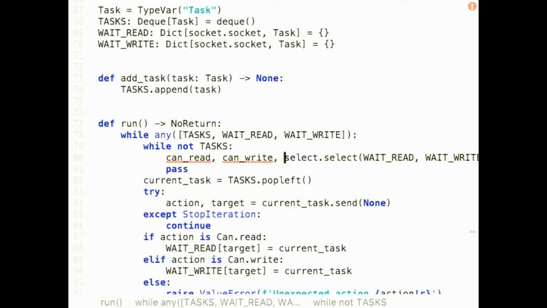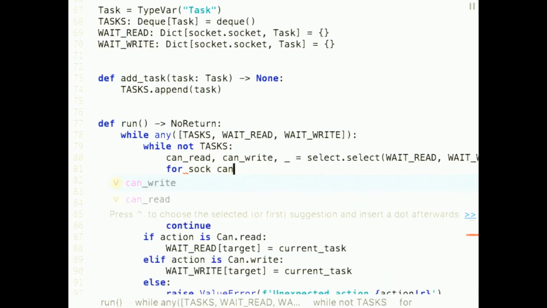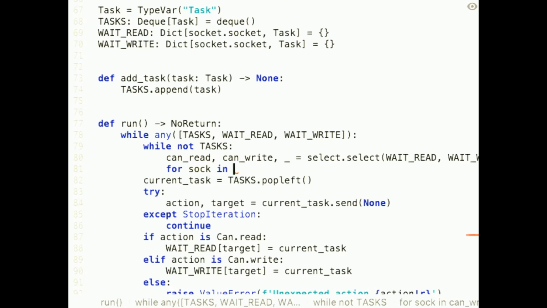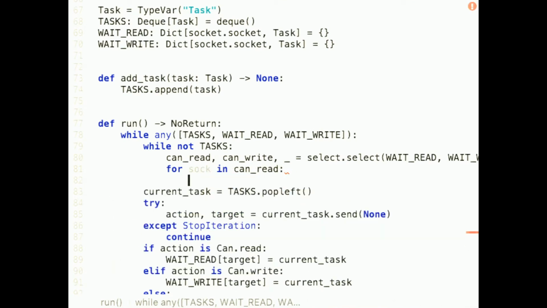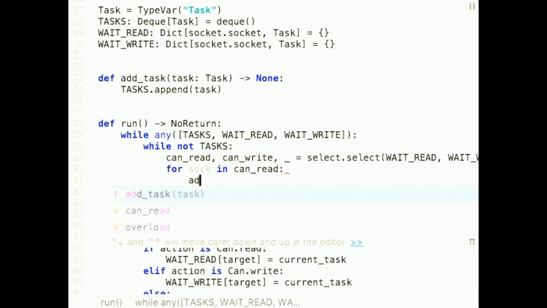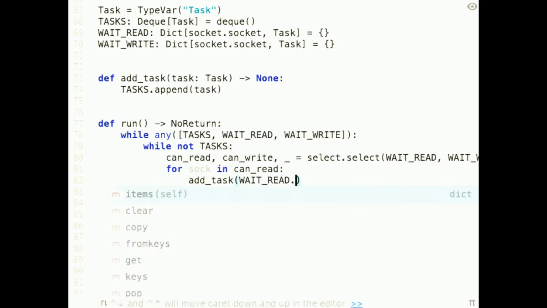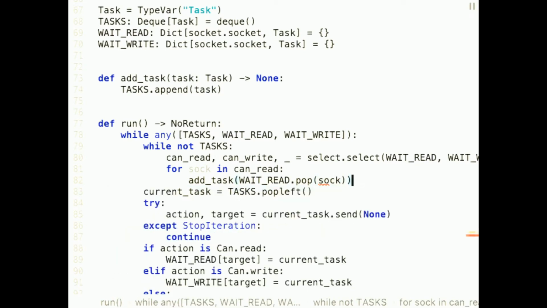So we will get a list of sockets we can read from, a list of sockets we can write to, and the third one is nothing. So we will just take all these sockets that can read right now, and we'll move them out of the waiting area back into the active task queue.